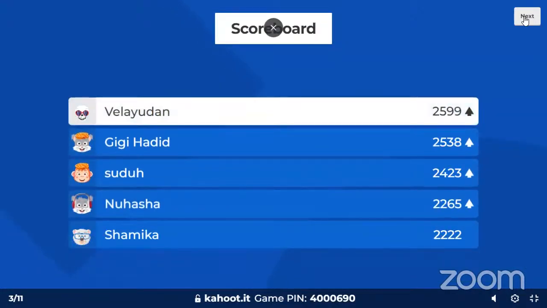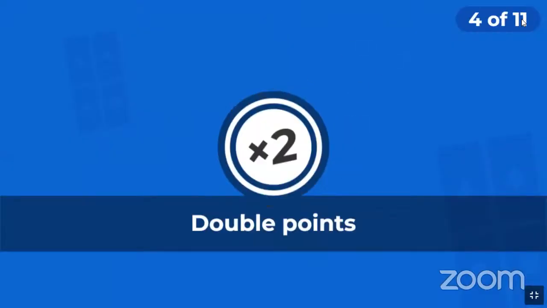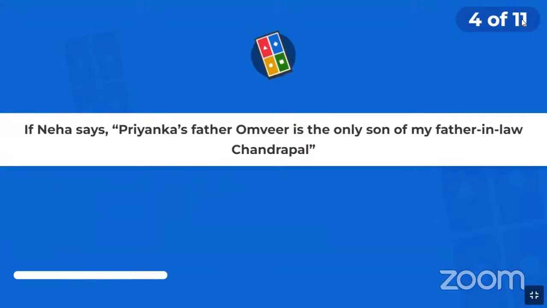Is there any change? Yes, there have been changes. Velaidan goes up. Gigi Hadid, Sudhu, Nuhasha, and Shamika. There's been an increase in the positions of the rest of the four from the previous question. Let's take a look at question number 4 now. It's a double pointer, 2,000 points upward gap. Get the correct answers. Get it as soon as possible.